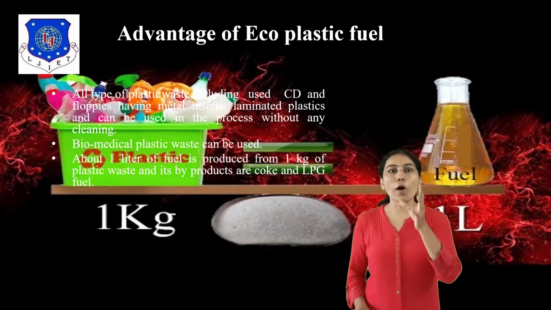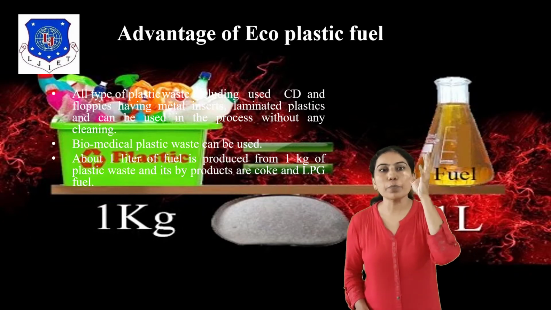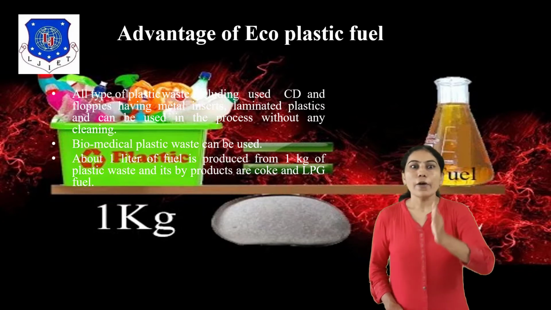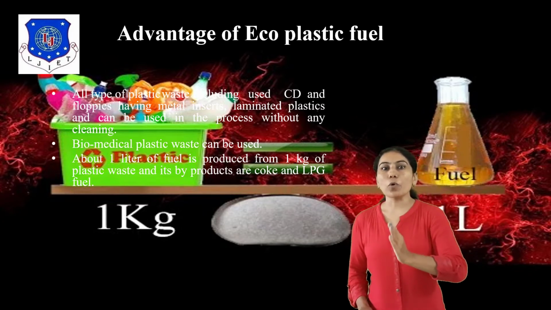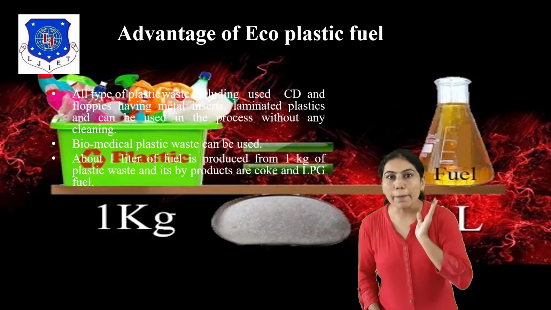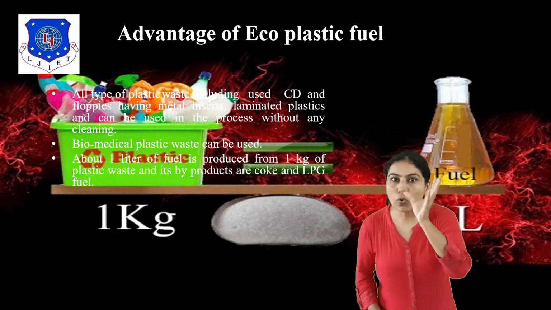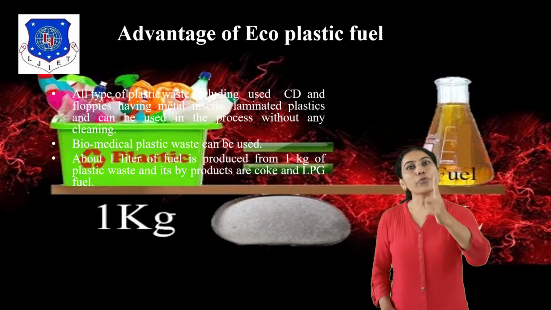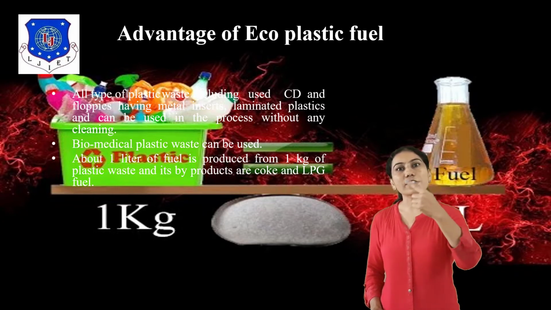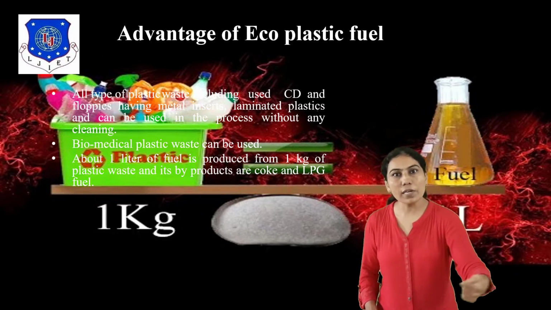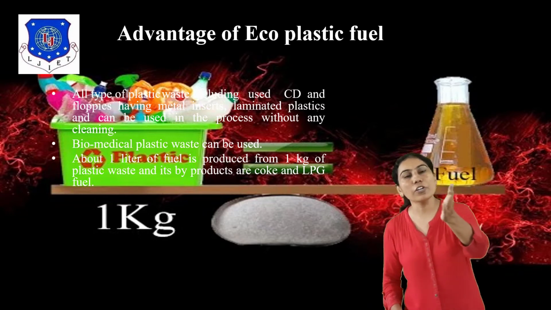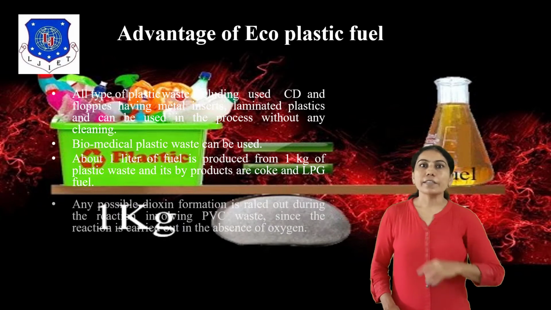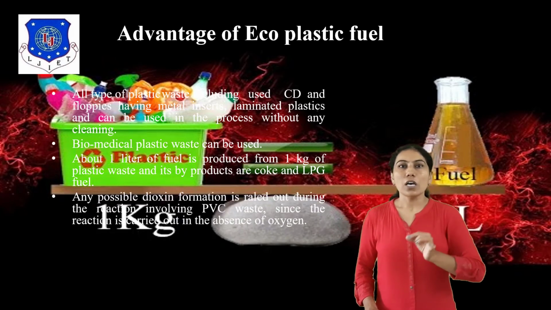Also, 1 liter of fuel is produced from 1 kg of plastic waste, with coke and LPG as by-products. So 1 kg of plastic waste can be converted through the pyrolysis and distillation process into 1 liter of fuel.